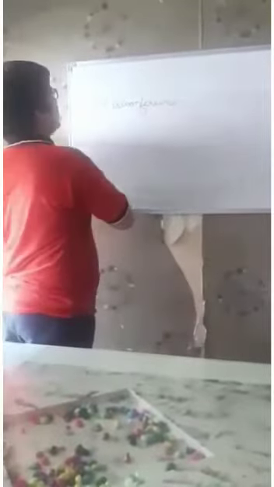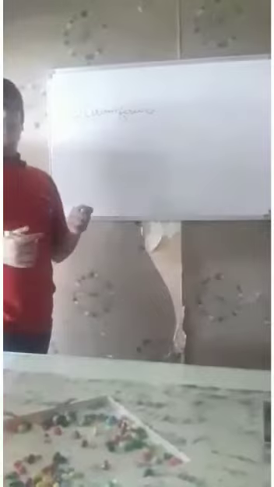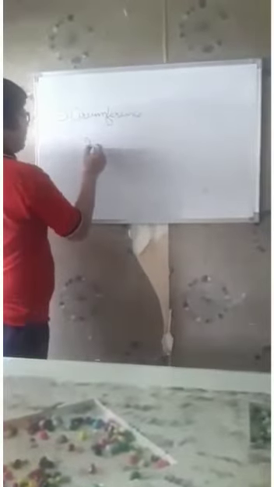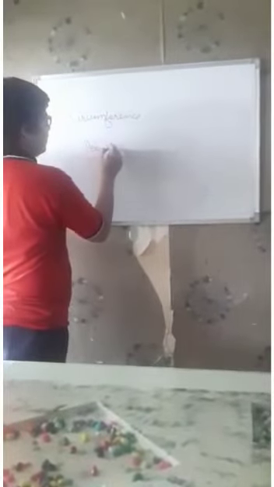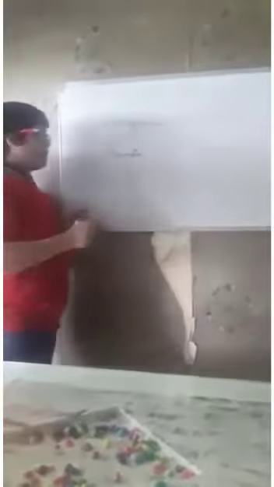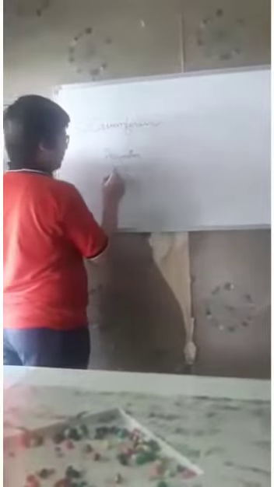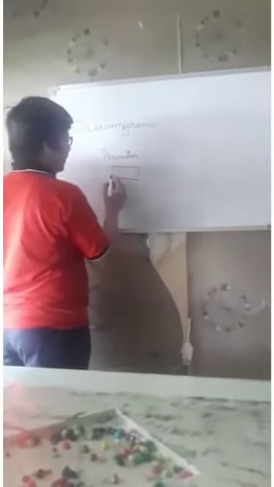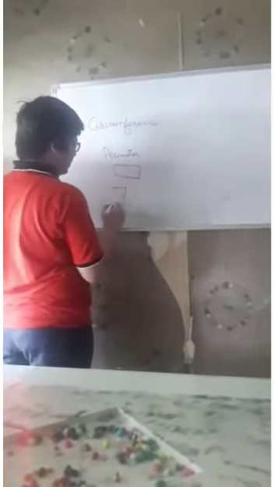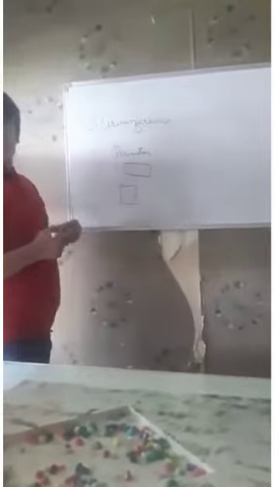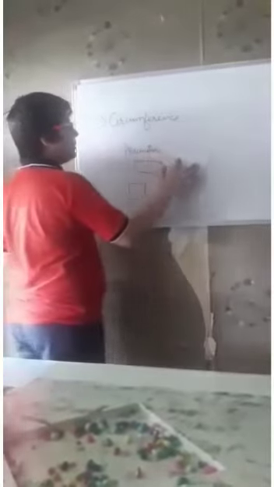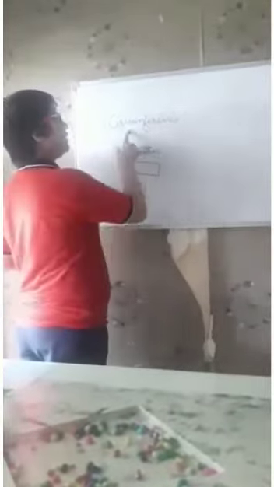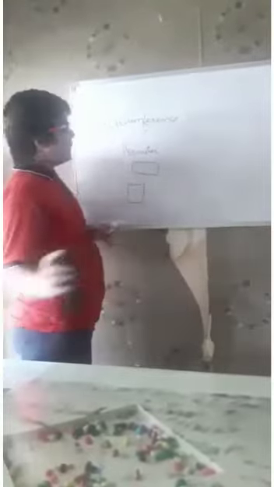Our next term is circumference. Circumference means the perimeter of a circle. In earlier classes we have studied the perimeter of a rectangle and the perimeter of a square, but now we will study the perimeter of a circle, meaning circumference.